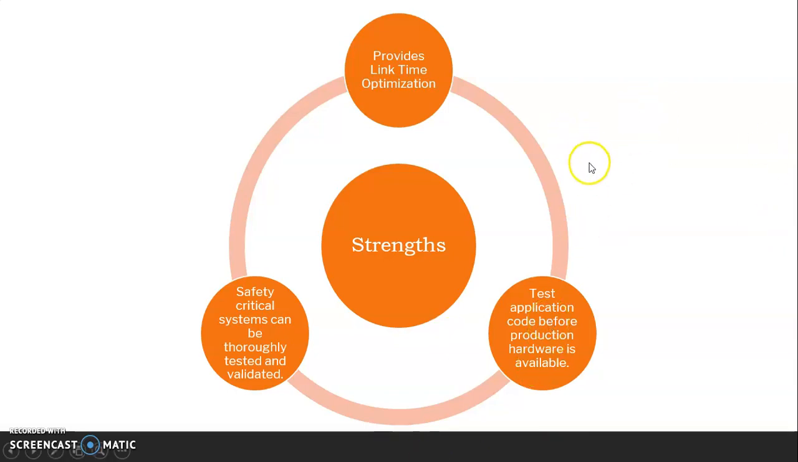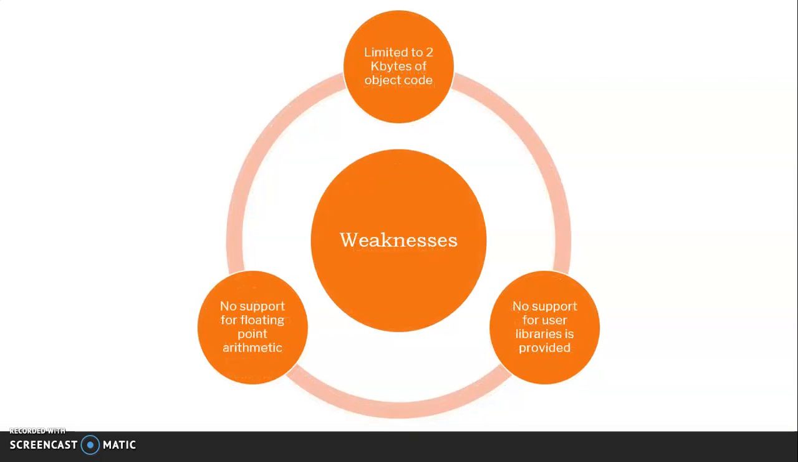Next, safety critical systems can be thoroughly tested and validated. Execution analysis reports can be viewed and printed for certification requirements. This allows you to write and test application code before production hardware is available. You may investigate different hardware configurations to optimize the hardware design. Also, another strength is, as we mentioned earlier, that the ROM and RAM size required by Keil are much lesser than its competitors like GCC.